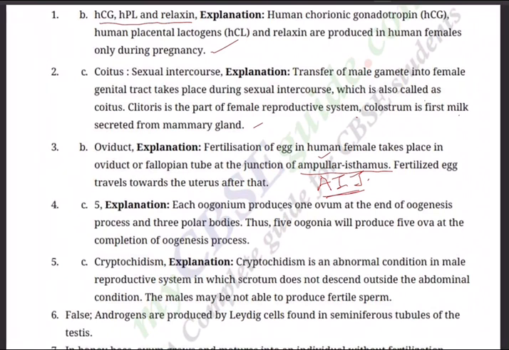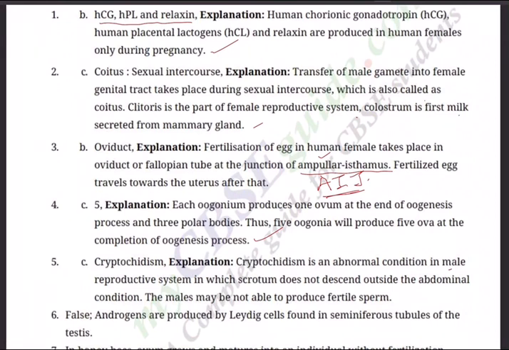Question number 4. C. Each oogonium produces one ovum at the end of the oogenesis process and 3 polar bodies. This you know. Out of the 4, 1 becomes functional, 3 become non-functional and become food for the functional ovum. Thus 5 oogonia will produce 5 ova at the completion of the oogenesis process. The remaining will be dissolved.